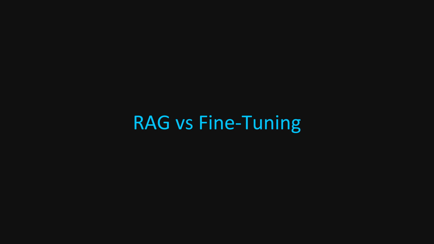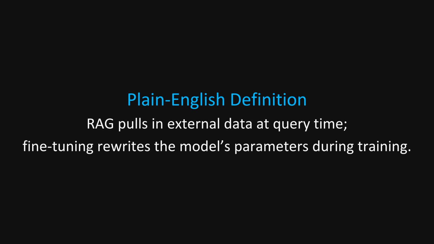RAG versus fine-tuning. RAG versus fine-tuning describes two different ways of giving an AI model access to new knowledge or behaviors. One by retrieving external data at query time, and the other by permanently updating the model's parameters during training.